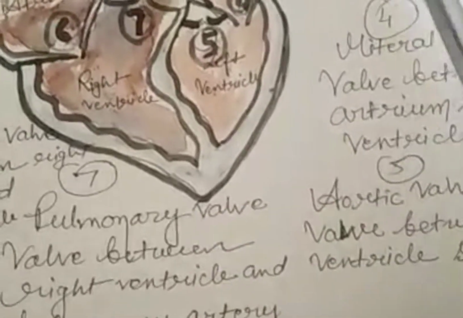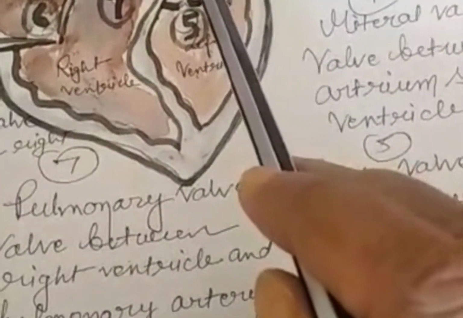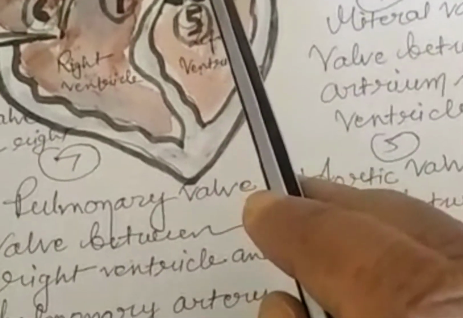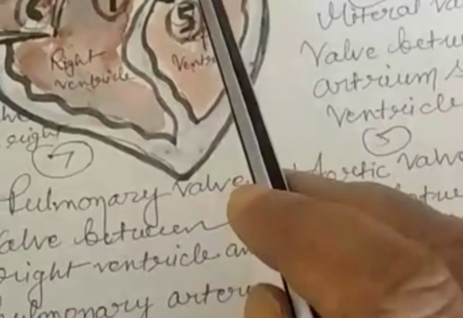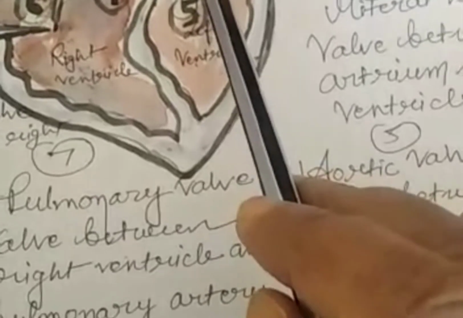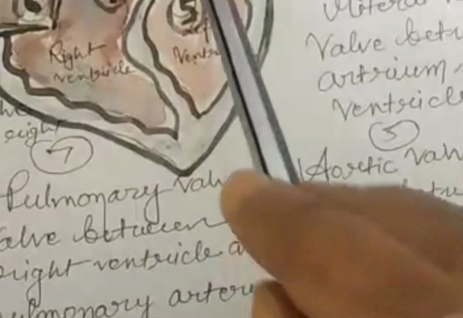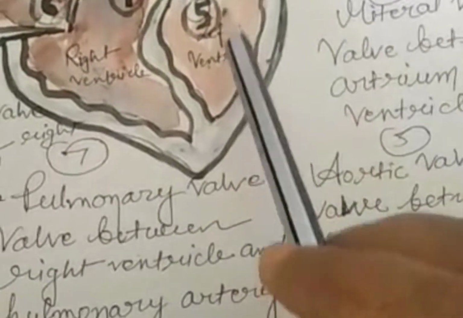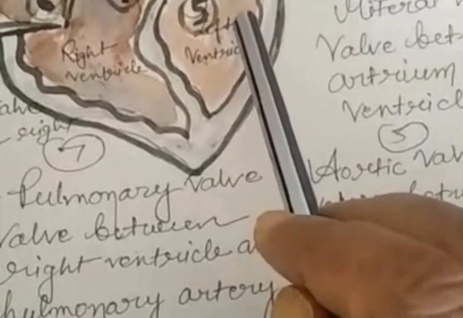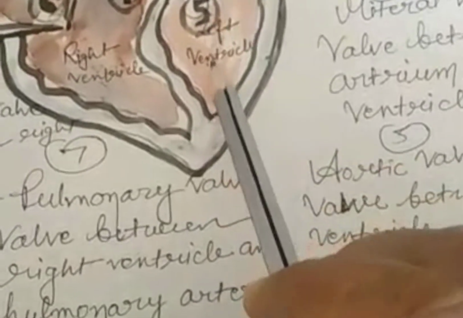After purification, blood will reach the left atrium by the pulmonary vein, which carries blood from the lungs to the left atrium. From the left atrium, blood will reach the left ventricle. Between the left atrium and left ventricle, there is a valve known as the mitral valve that allows blood only from the left atrium to the left ventricle.